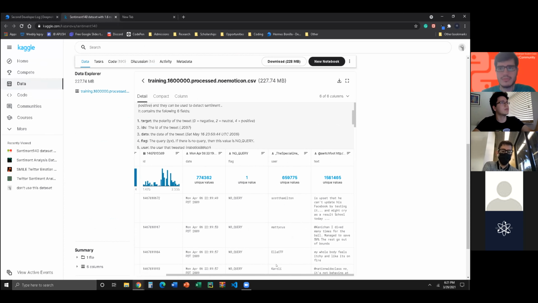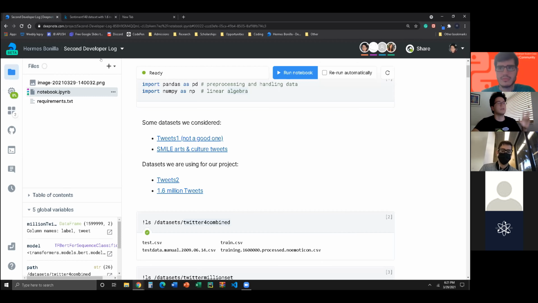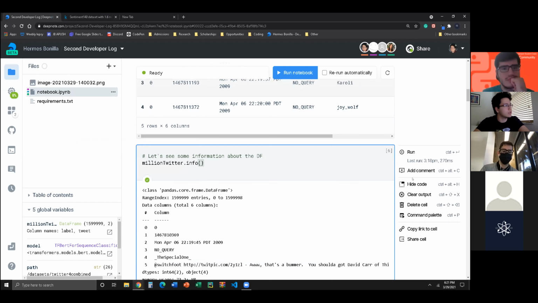And we're looking for the text, because we want to understand which text the sentiment is coming from, right? So that's what we're doing.